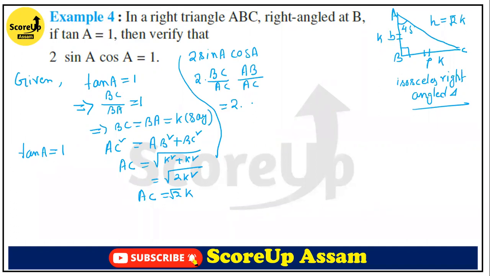So now the value of BC is K, and the value of AC is root over 2 K. Similarly, the value of AB is K and AC is root over 2 K. So in the numerator it will be K square, and in the denominator root 2 into root 2, that means 2, K into K, that means K square. Now it will be equal to 1. So hence verified.